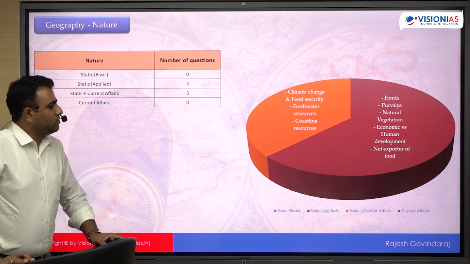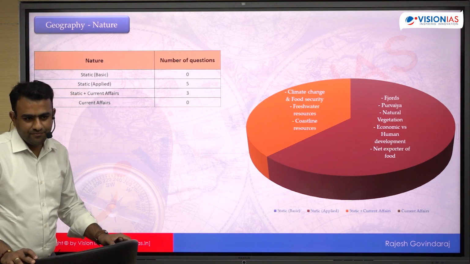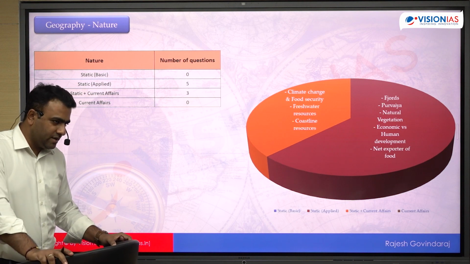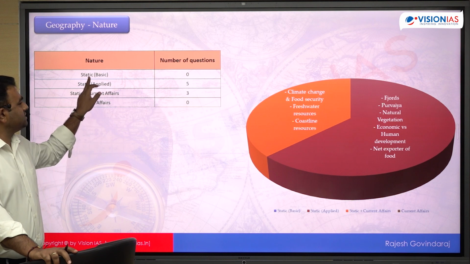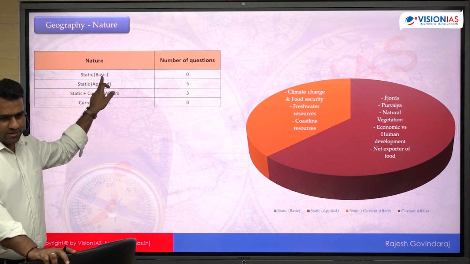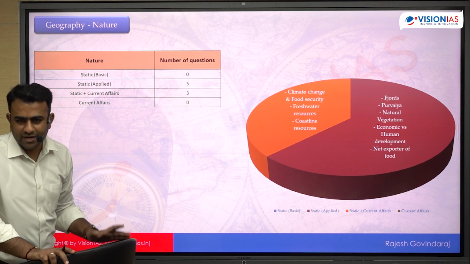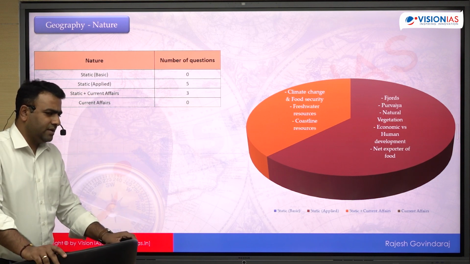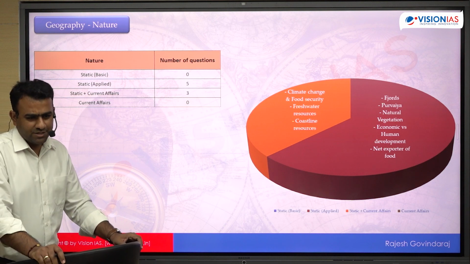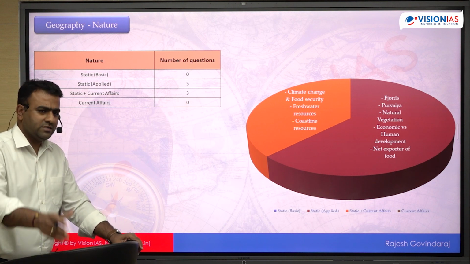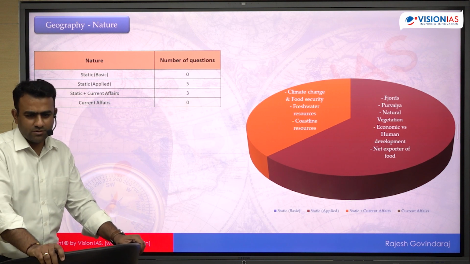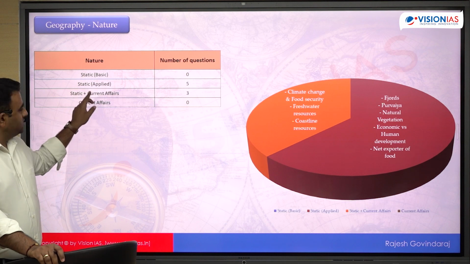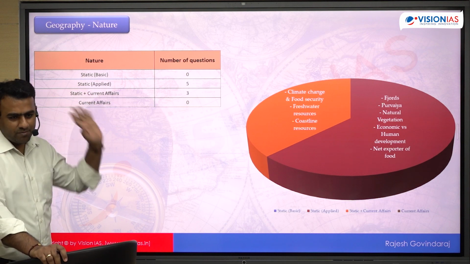I have also divided the questions as per their nature. We have a total of 8 questions. There are 4 types of questions usually asked. The first type is static and basic. These questions are asked directly from the textbook, simple and direct questions. For example, any question related to the formation of fold mountains. Last year's question was on primary rocks: what are primary rocks, explain the characteristics. Simple and direct questions.